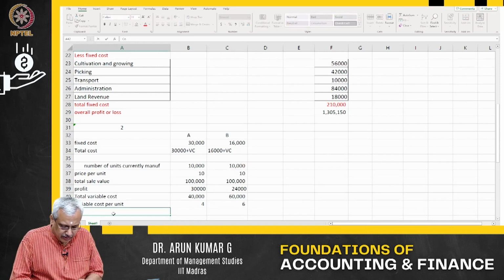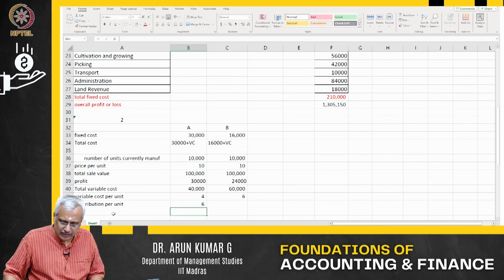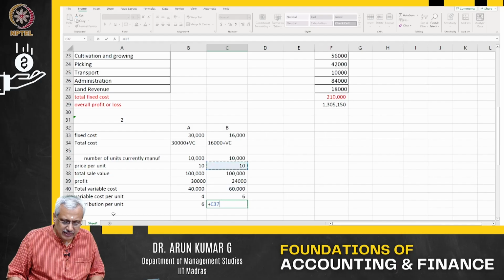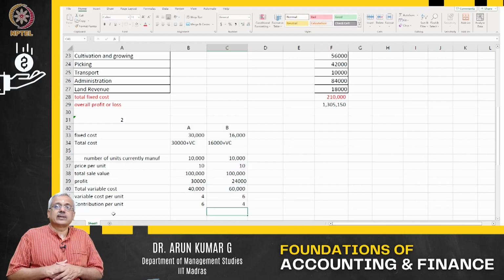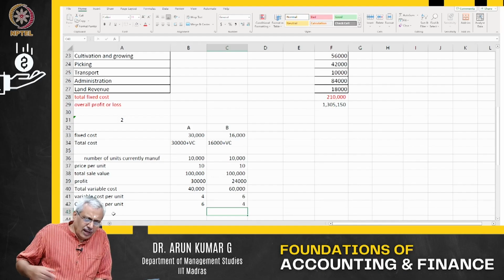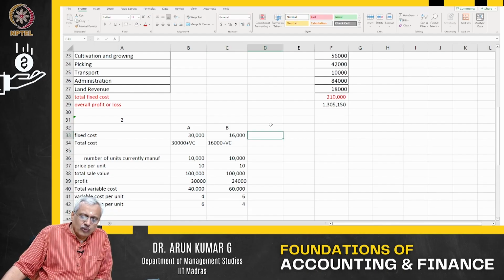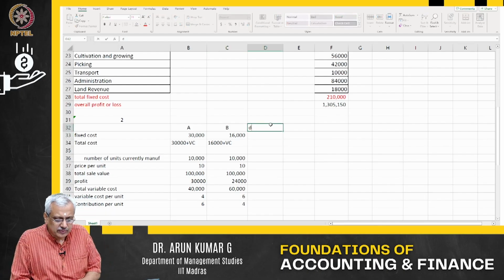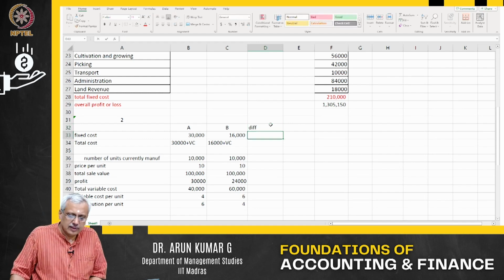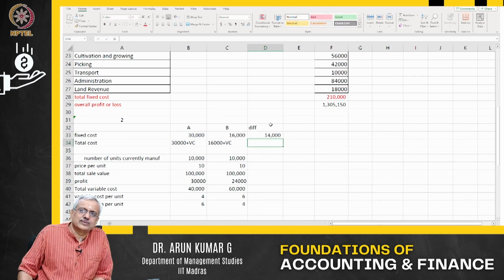So what is my contribution per unit? Contribution per unit is selling price minus my variable cost. In this particular case, selling price is what we will get here. Now I go back and look at the fixed cost. What is the difference in the fixed cost between the two? Here it is 30,000, here it is only 16,000. Difference in the fixed cost between the two is 14,000.